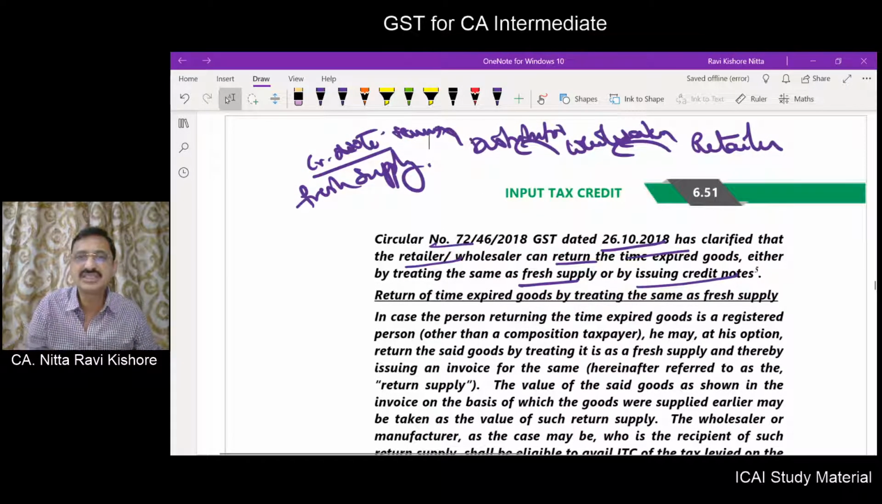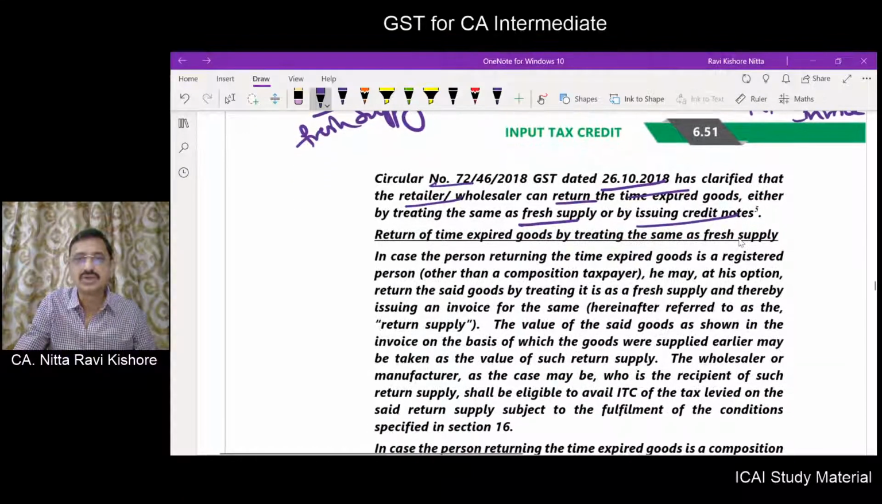Now suppose the person returning the time expired goods is a registered person, this retailer is a registered person. Then at his option, he can treat this as a fresh supply and he can issue an invoice to the wholesaler. The value on the basis of which the goods were supplied earlier may be taken as the value of such supply.